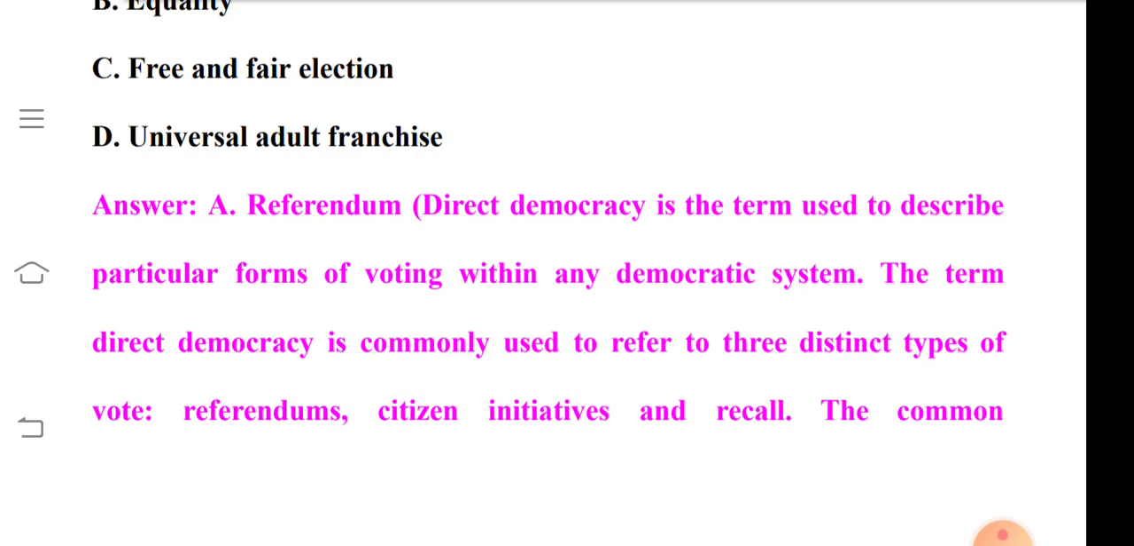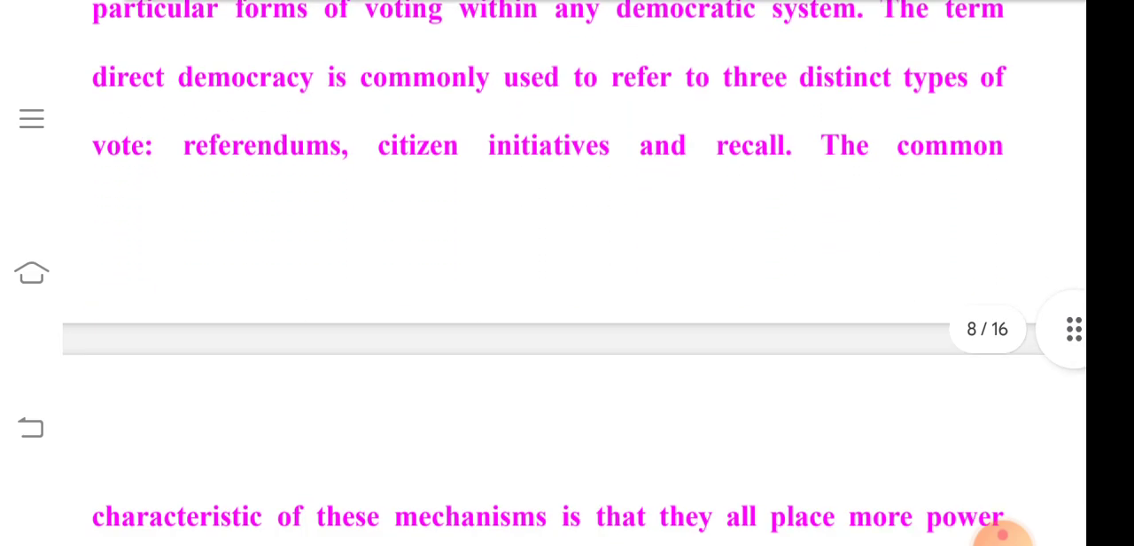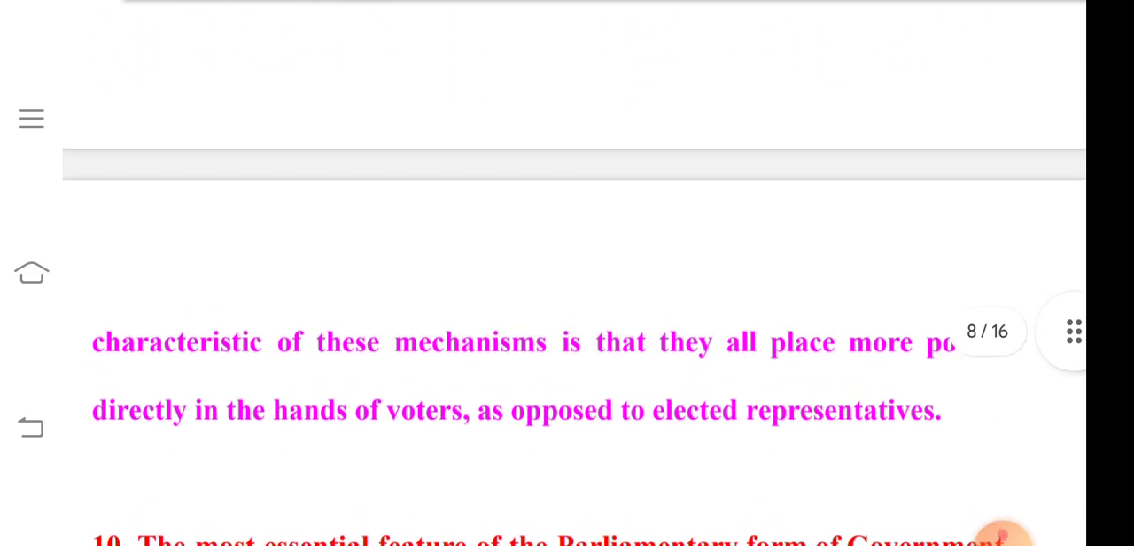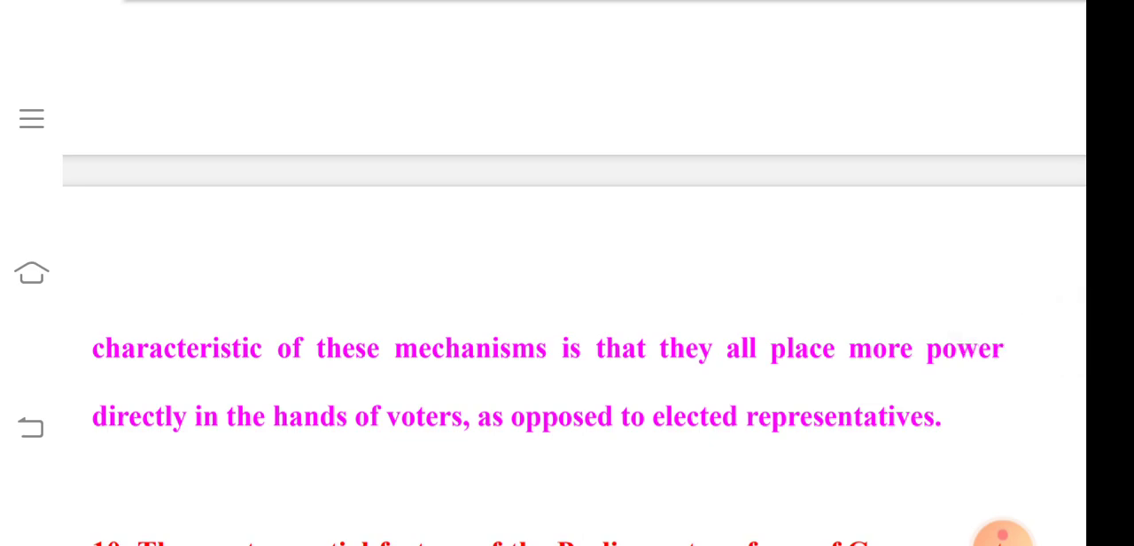Direct democracy is the term used to describe a particular form of voting within any democratic system. The term direct democracy is commonly used to refer to three distinct types of votes, that is referendum, citizens' initiatives, and recall. The common characteristic of these mechanisms is that they all place more power directly in the hands of voters as opposed to elected representatives.